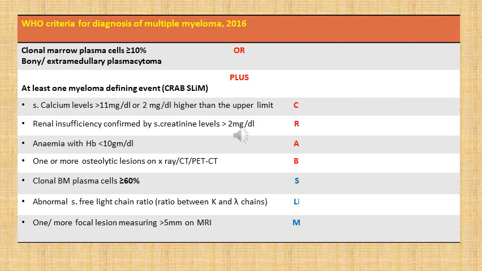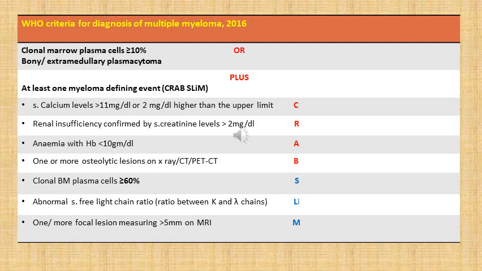As you would recall from previous slides, to make a diagnosis of multiple myeloma, we need clonal bone marrow plasma cells, which have to be at least 10%, or there should be a bony or extramedullary plasmacytoma, plus we need at least one of the myeloma defining events.